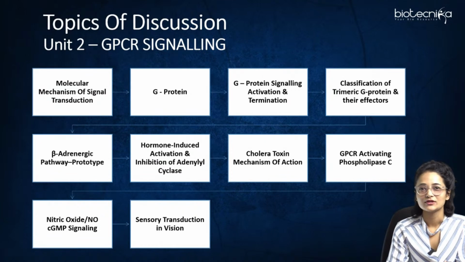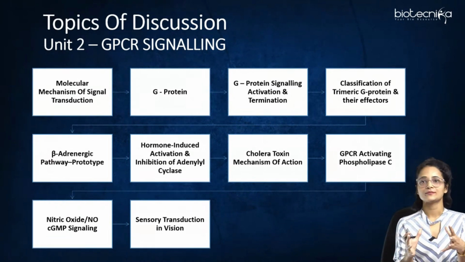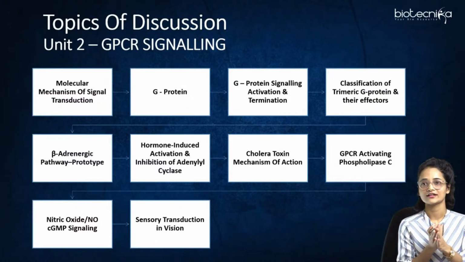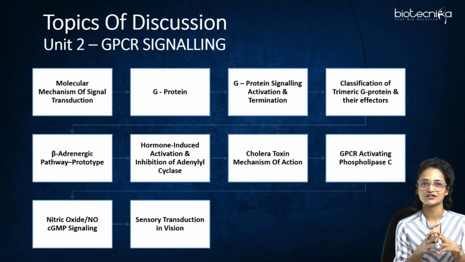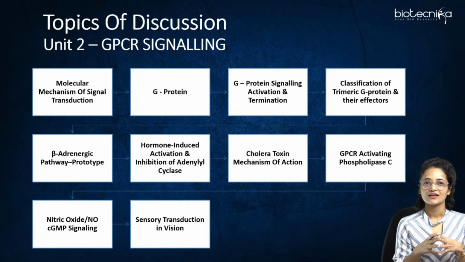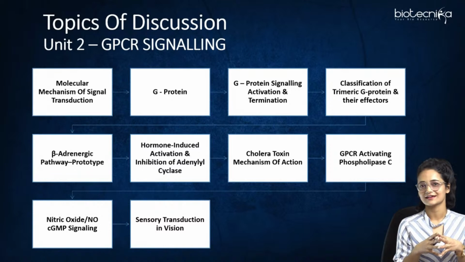Then G protein signaling activation and termination. After that, we'll speak about the classification of the trimeric G proteins and their effectors. Then we'll cover the prototype which is majorly studied regarding GPCR, that is the beta adrenergic pathway. Then the hormone induced activation and inhibition of adenylyl cyclase.